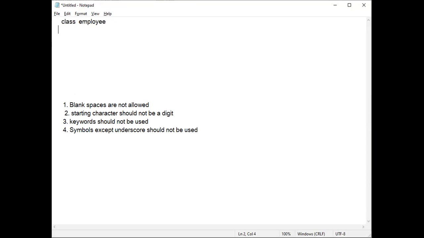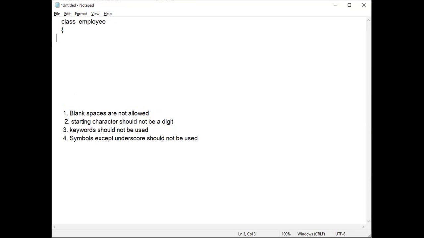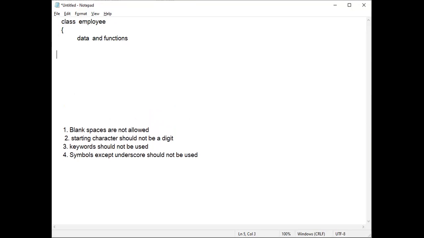Then after that, here, the opening brace. After the opening brace, in a class we should write two things: one is data, another is functions. Data and functions you have to write in the class, because class means encapsulation. Encapsulation means containing the data and functions of an object. If data and functions are put together, that concept is called encapsulation, the binding of data and functions into one unit. When you close the brace here, this is one unit of an object, or you can say the structure of an object. Class is nothing but the structure of an object. Why we call a class the structure of an object is that it contains data and functions.